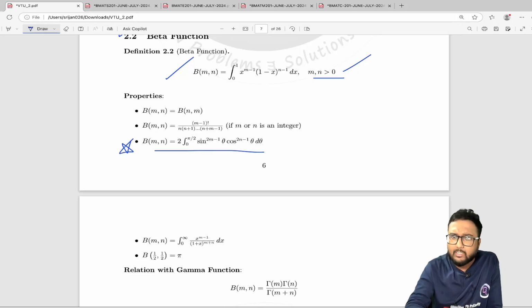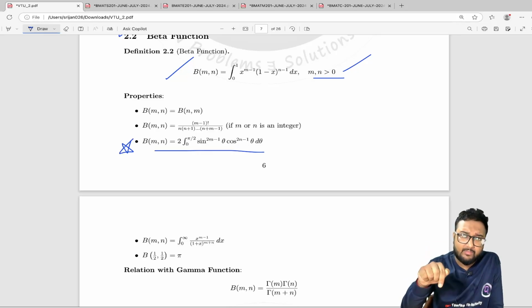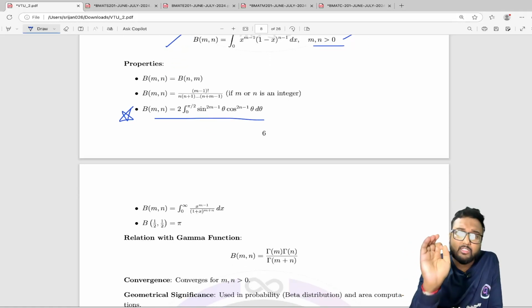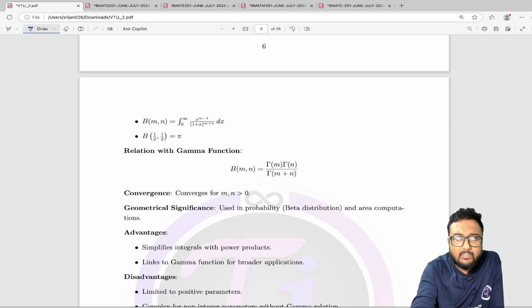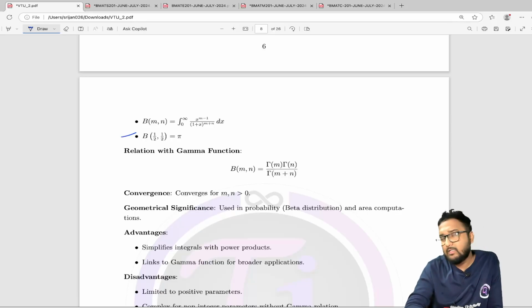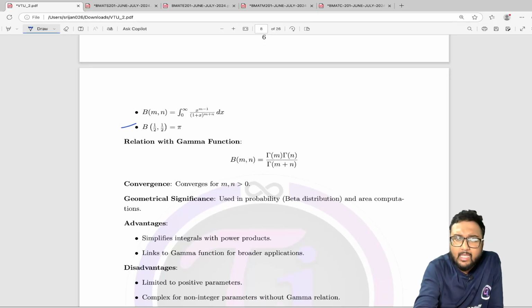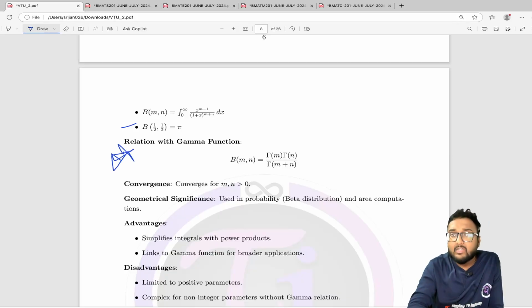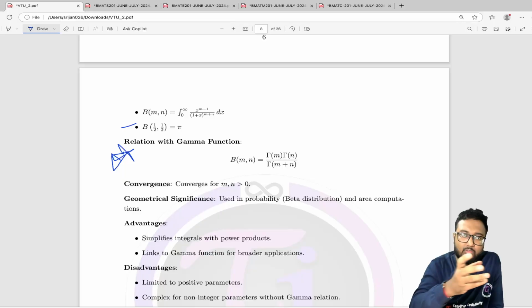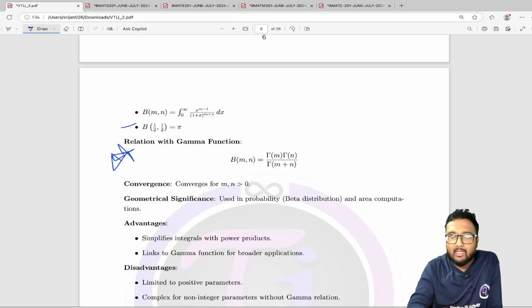Very very important one. Okay, and in the lecture that I have mentioned, you will find the proofs of these important properties as well. And then finally this is also very important, that is beta half comma half, and the value is pi. Again, this is mostly used in the last line to find the final value of the beta function question. And last but not the least, that is the important relation between beta and gamma function.